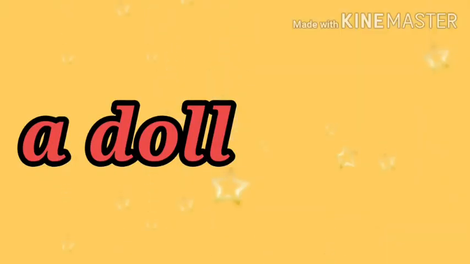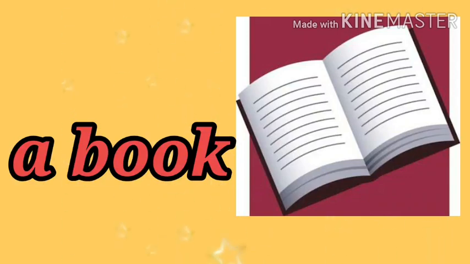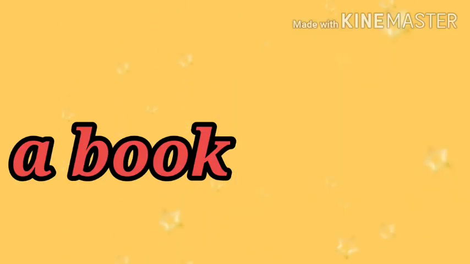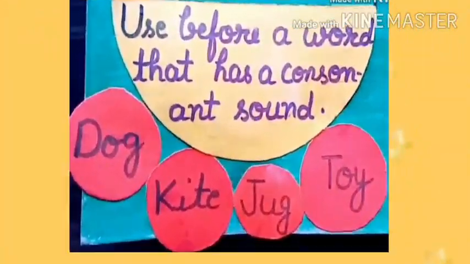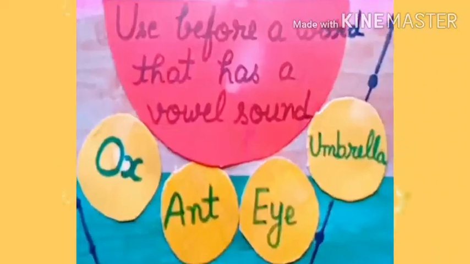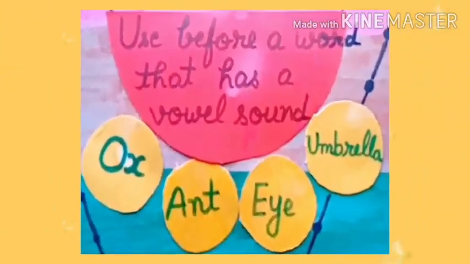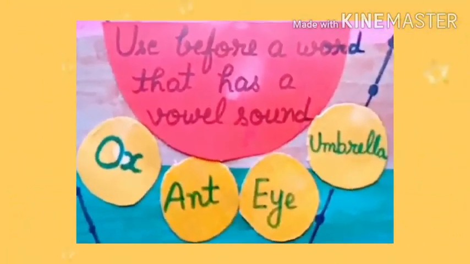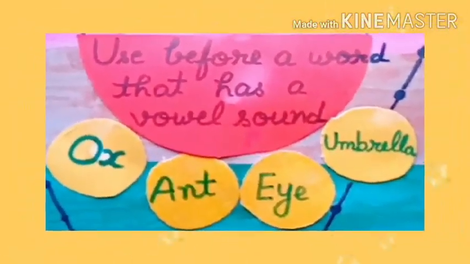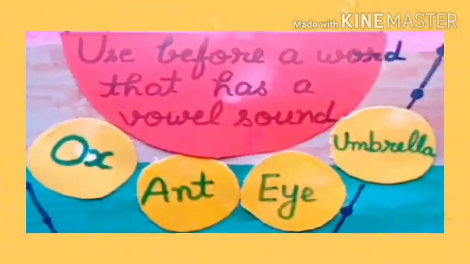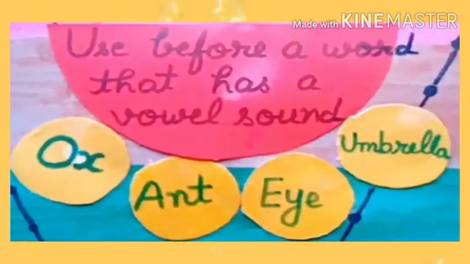So give me some examples. I know you can. Like a doll, a book. These are called the use of the article a. Now we will move to the usage of an. Where can we use an? Vowels are the best friend of an.